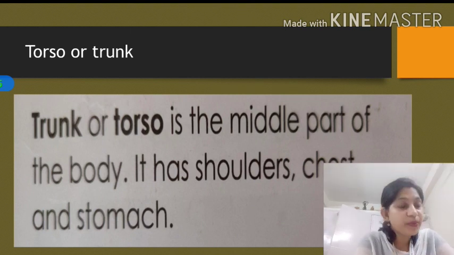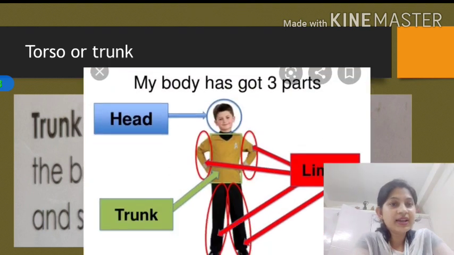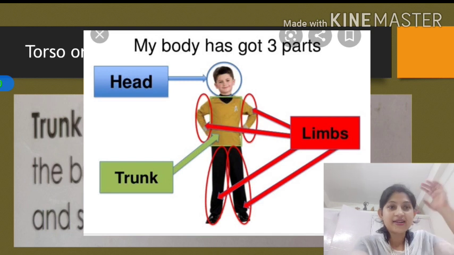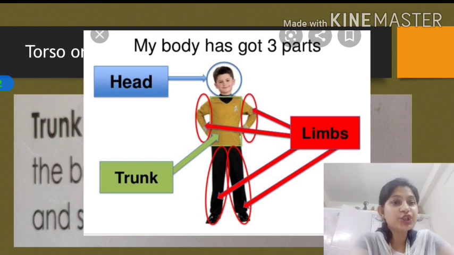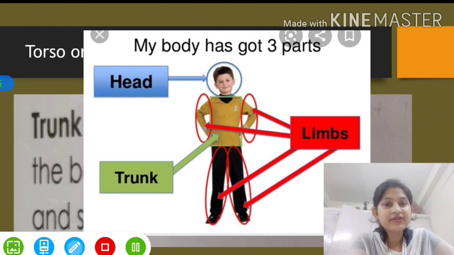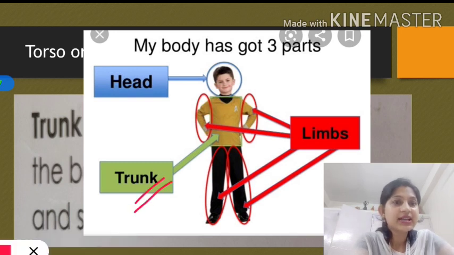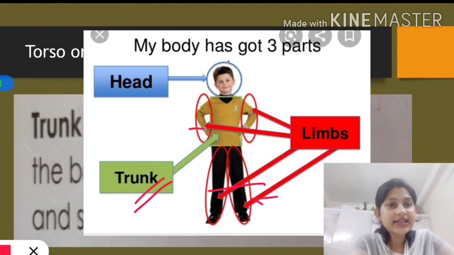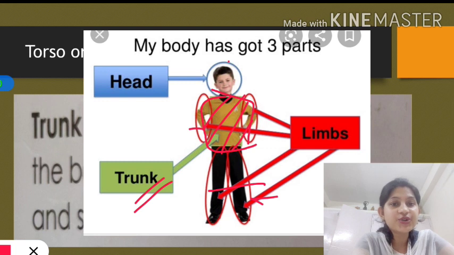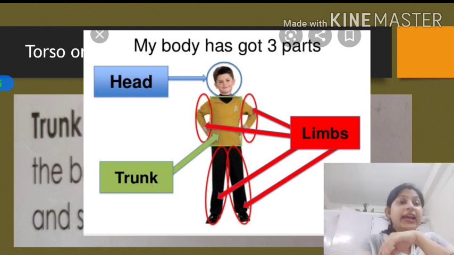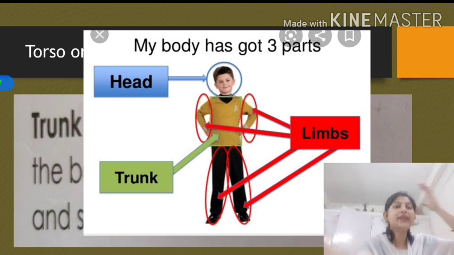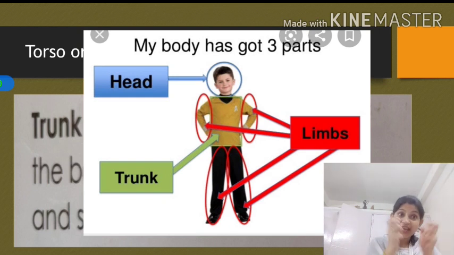Now let me show you a picture. Yes, see here. In this picture, you can see the position of trunk. Trunk or torso. These are limbs, I have talked about. These are arms. These are legs. This is our head. And this middle portion from here to here, that portion is our trunk. Okay. It connects our head, arms and legs together.